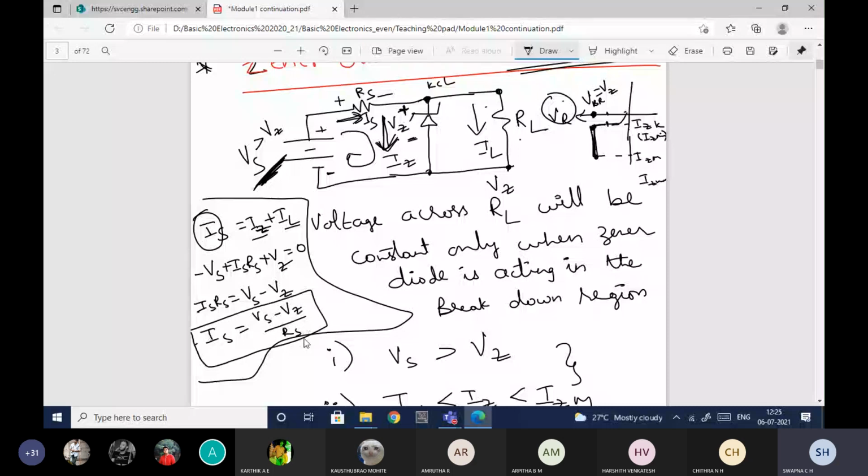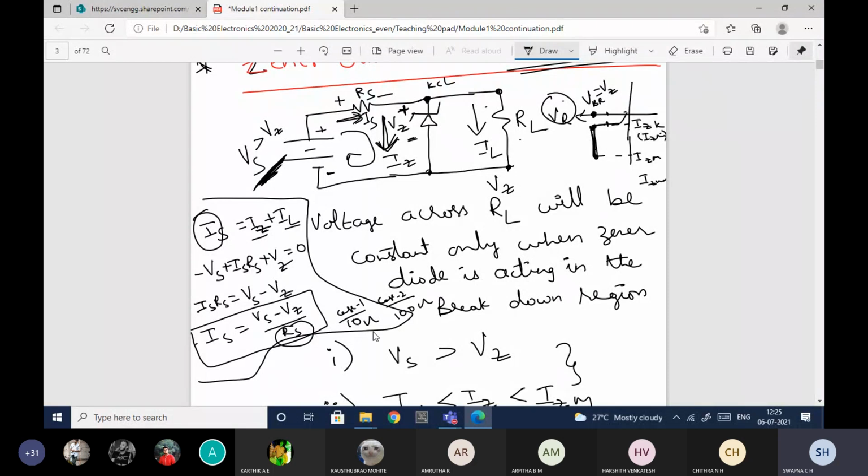Rs is nothing but this resistor. Here I am saying that this Rs is the current limiting resistor. Let me give you one example. Case 1, let me consider Rs is 10, and case 2, let me consider Rs is 100, so 10 ohms here and 100 ohms here.